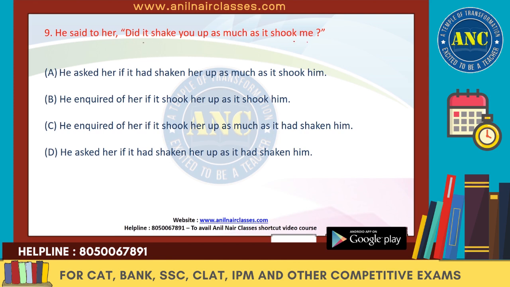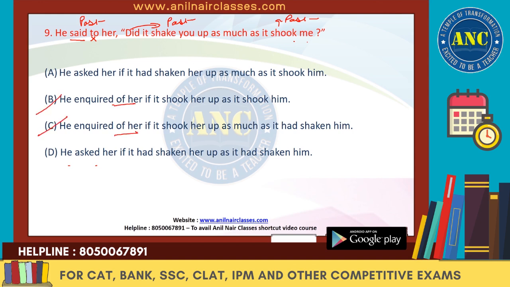So he said to her, did it shake you up as much as it shook me? What we understand here is that this is direct speech in the past tense, and this verb is also in the past. The first thing is, we know we have to remove two answer choices. It has to be "he asked her" or "he inquired of her". We don't need "of her", so we can get rid of B and C.